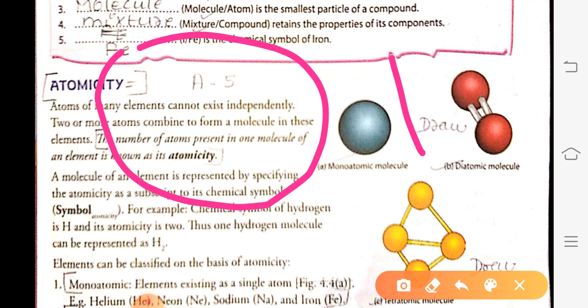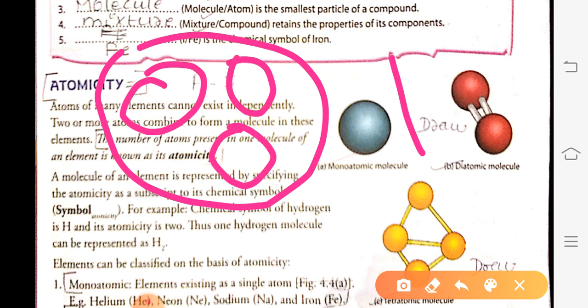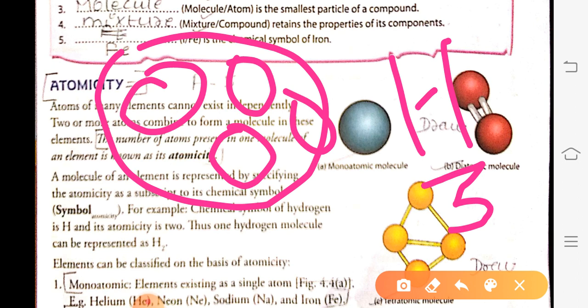It will be 2. Next, suppose there are 3 atoms in the molecule of hydrogen, what will be the atomicity of the hydrogen? 3. Suppose there are 4 atoms, then the atomicity will be 4. So what is the atomicity of the substance or element? The atomicity of an element is the number of atoms present in one molecule of the element.